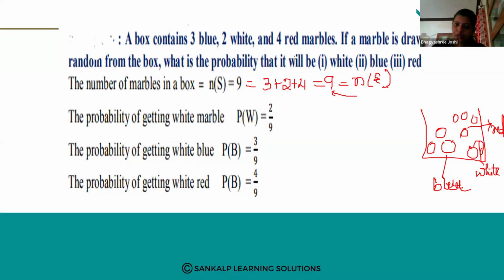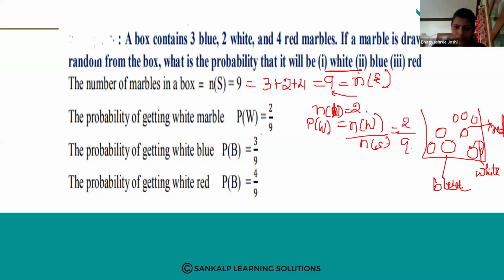Next, the probability of getting a white marble. How many white marbles are there in this box? 2, right? So 2 white marbles are there. I will call n of W equal to 2, because this is the white marble. So the probability of getting a white marble is the number of favorable outcomes, n of W, divided by n of S. n of W is 2 and n of S is 9. Therefore, the probability of getting a white marble is 2 by 9.